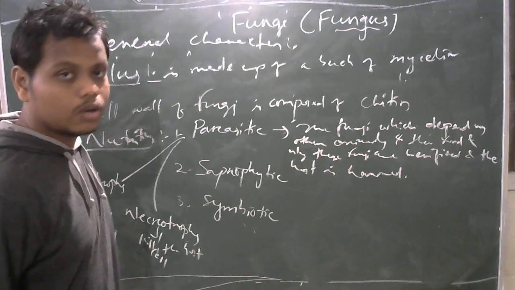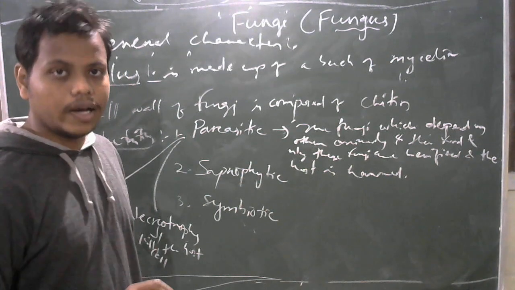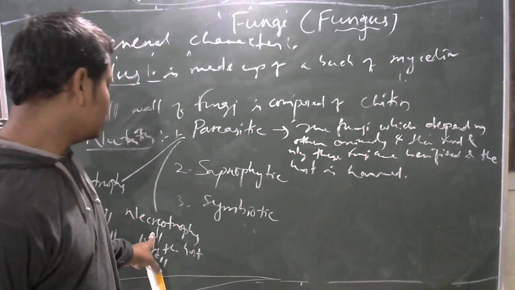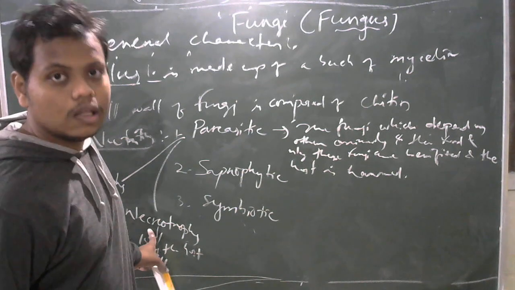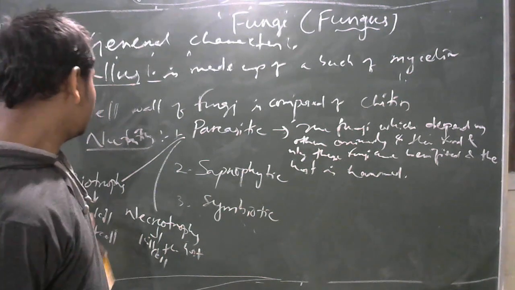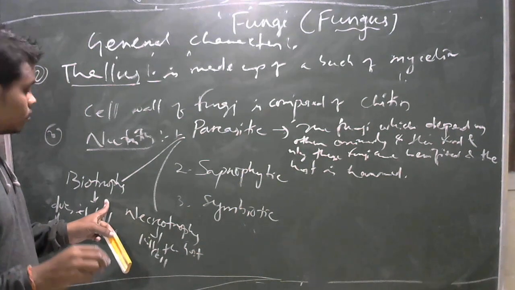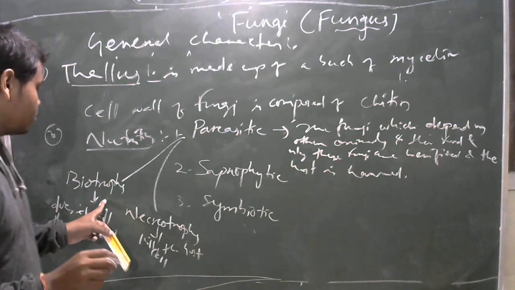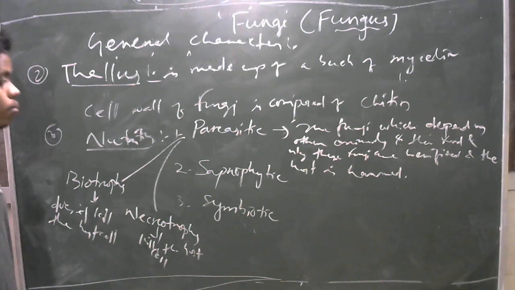If a fungus affects a plant and the plant dies, that type of fungus is called a necrotroph, because it kills the host cell. If the host cell is affected but survives, and the fungus gets benefited, then that type of fungus is called a biotroph.